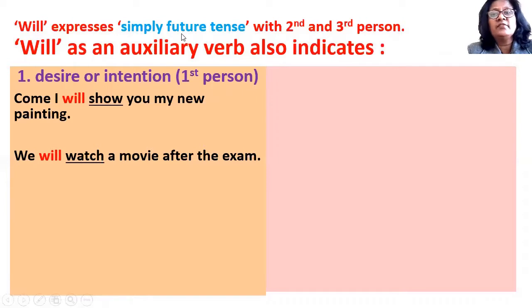Earlier, when you studied tenses in school, you must have studied that will is not used with first person, but will is used with first person as an auxiliary verb to indicate not future tense but other things. The first is to show desire or intention.